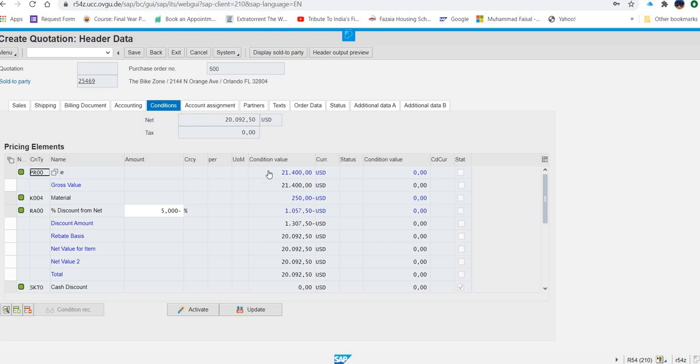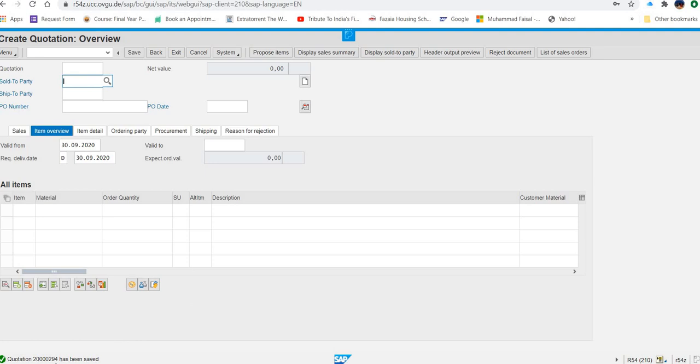So what I'm going to do? I'm going to just press save. And another number is generated. So I'm going to note down that number as well. 200000294. These are very important because if you know these numbers, you can type directly. No need to search. So this is the end for quotation.